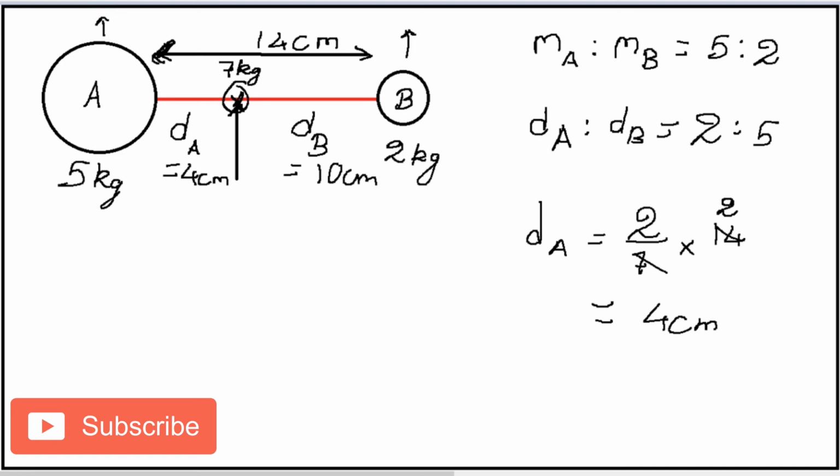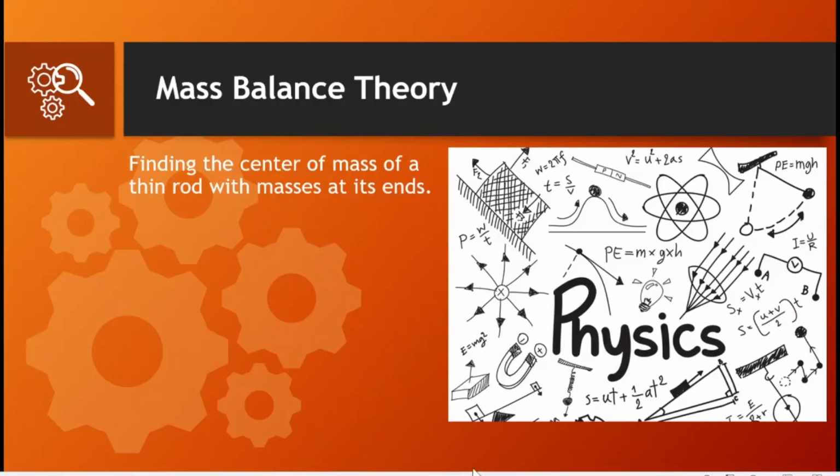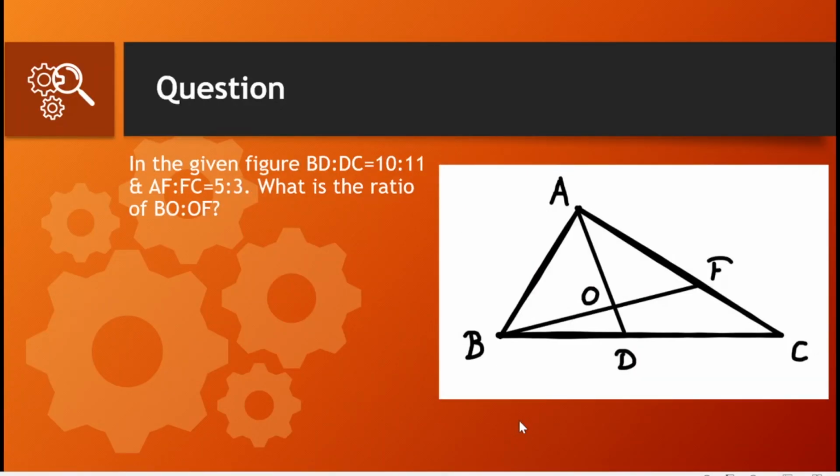Using this concept, now you try and solve the following question. The question says that there's a triangle ABC in which D and F are points on BC and AC such that BD to DC is 10:11 and AF to FC is 5:3. Then using the mass balance theory, you have to find out the ratio of BO to OF. So solve this question and let me know your answers in the comments.